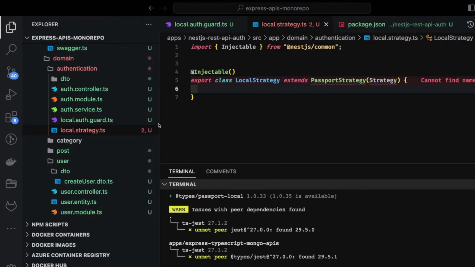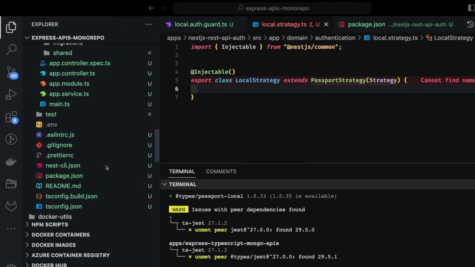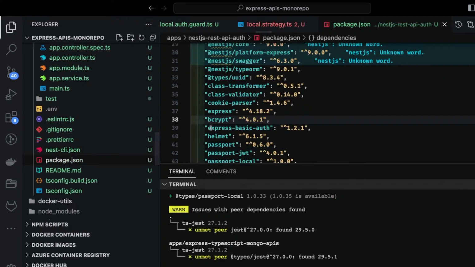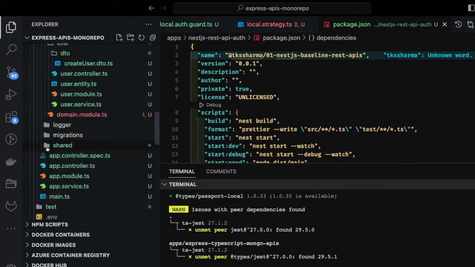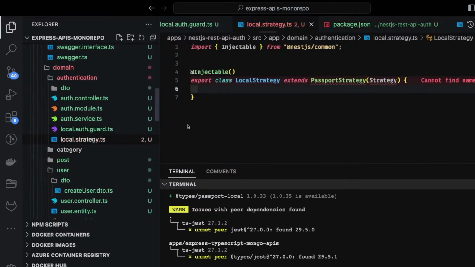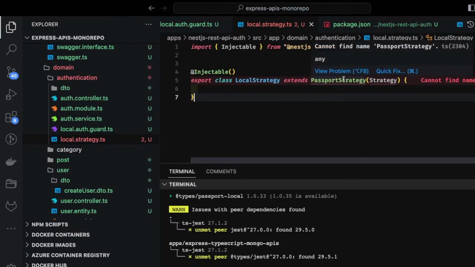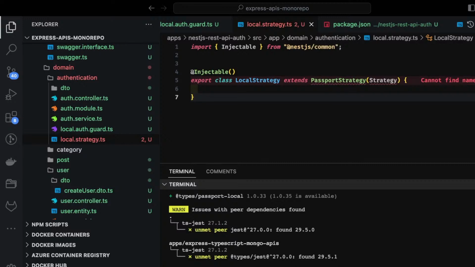So we have added all the required modules here in the package.json. I added bcrypt also, passport, passport JWT, and passport local. And now we will just go back to our code and we'll start writing the local strategy. So this passport strategy we are going to import, that is going to come from nestjs passport.